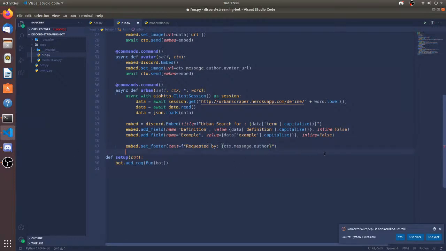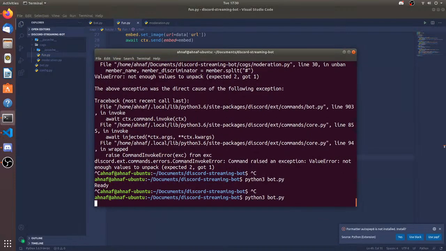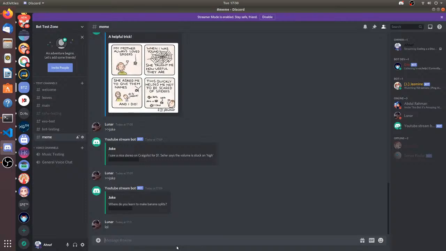Okay, so now let's send the embed. await ctx.send(embed=embed). Now let's do this. Hope I don't have any syntax errors. urban oof.